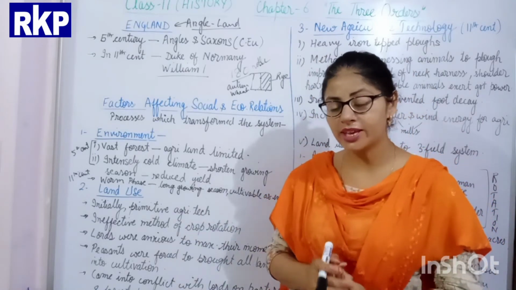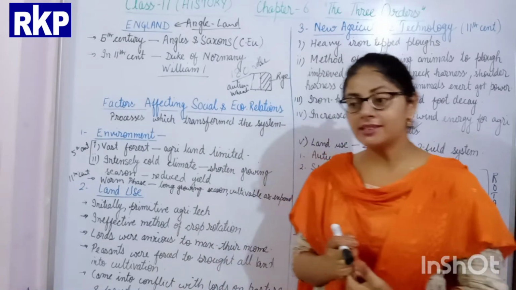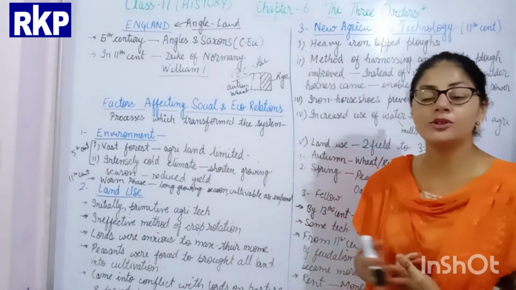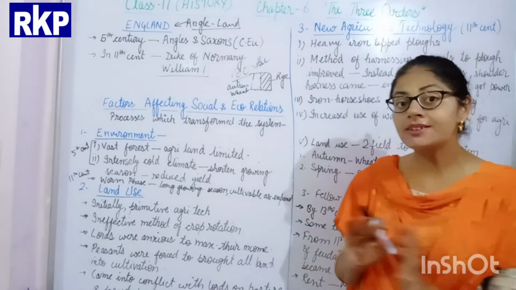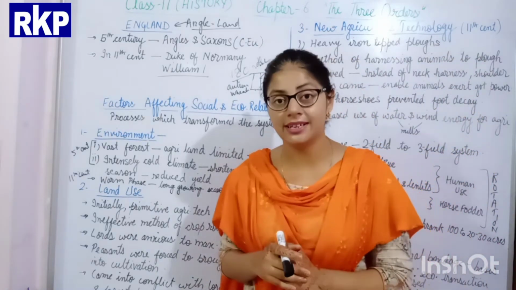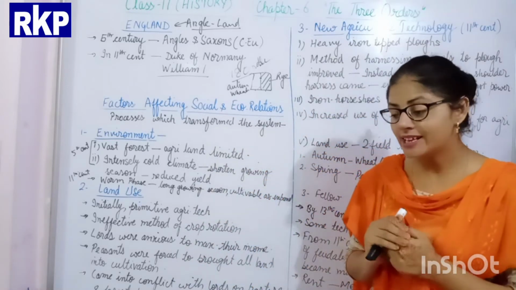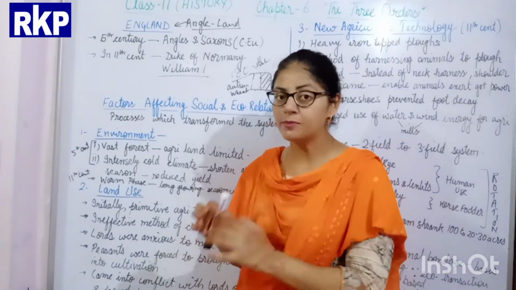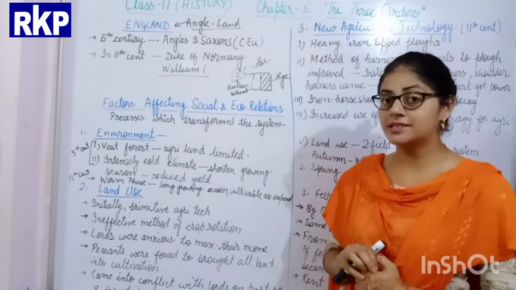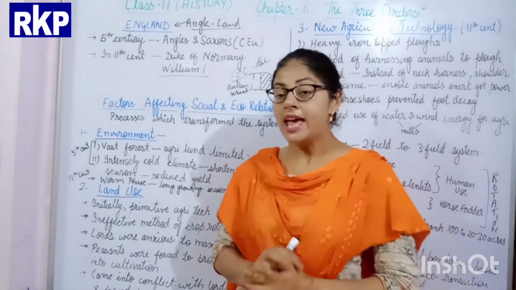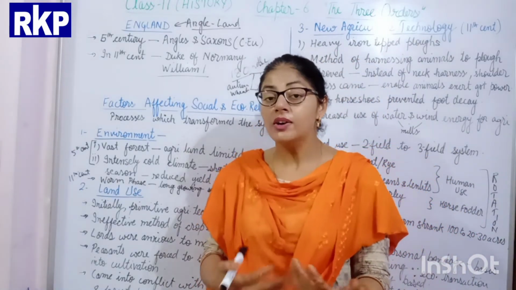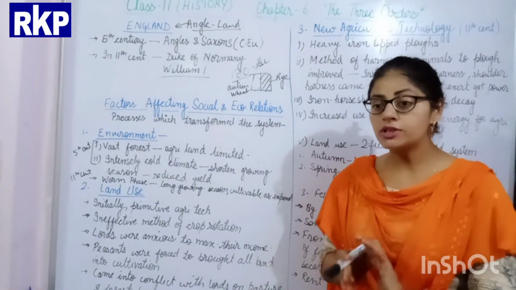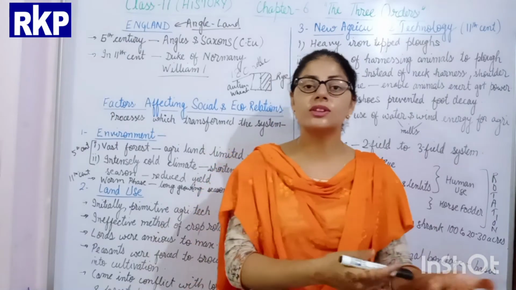Apart from that, they couldn't resist the nobles openly because they were their lords. So they started resisting internally, which means secretly. When the lord asked them to cultivate the land, they spent more time working on their own personal land instead of the lord's land. And whenever free labor was needed, they tried to avoid the situation and didn't work willingly on the lord's field.